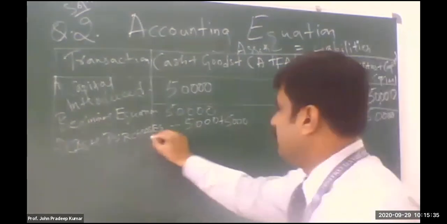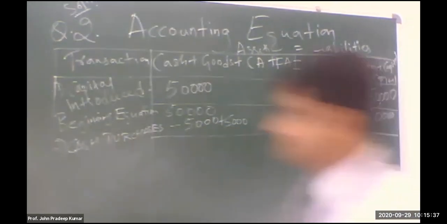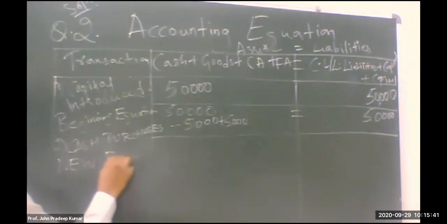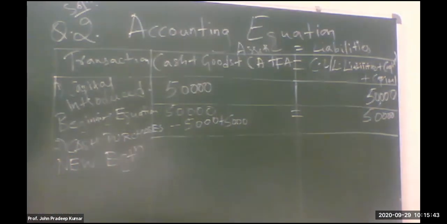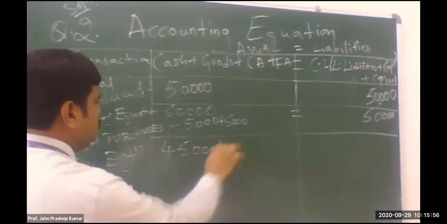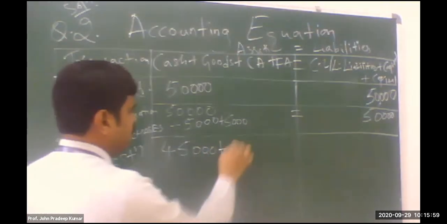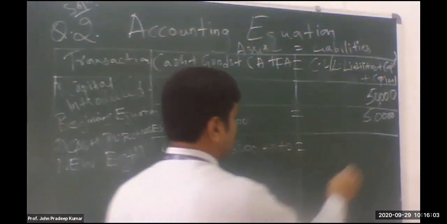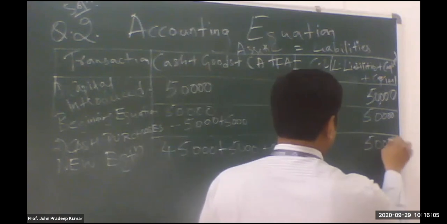Now you write the new equation. So how much is now the cash? 50,000 minus 5,000 gives 45,000. 45,000 plus goods of 5,000, and all others are 0, equal to 50,000.